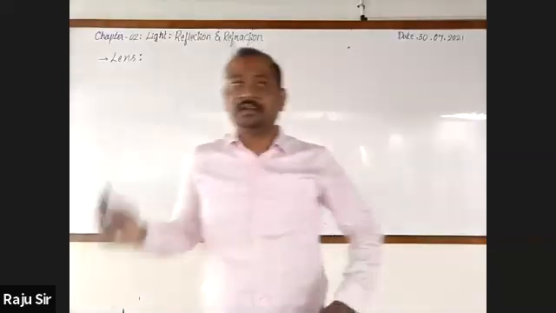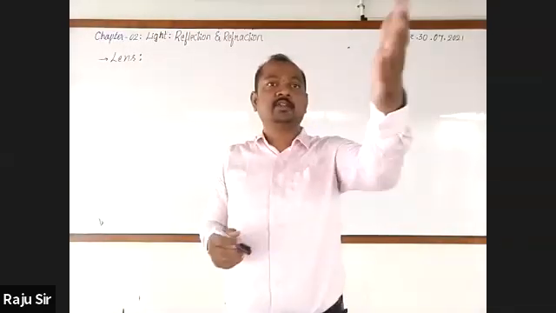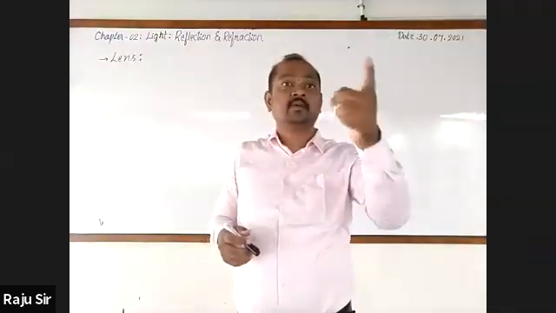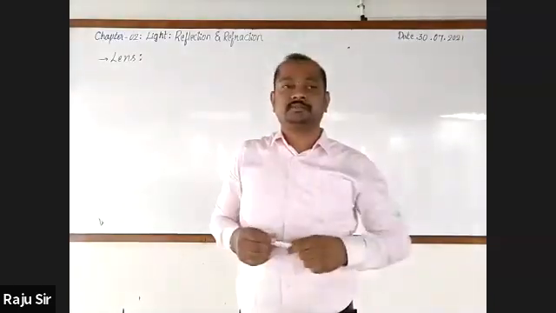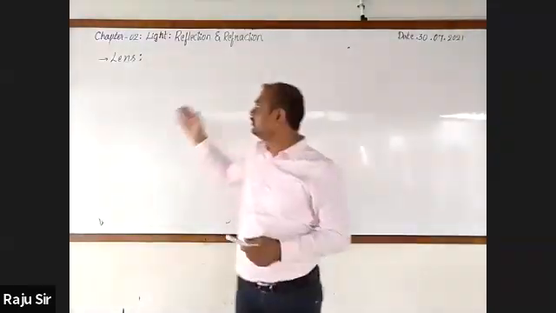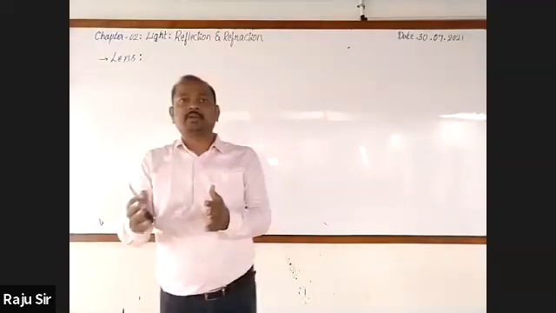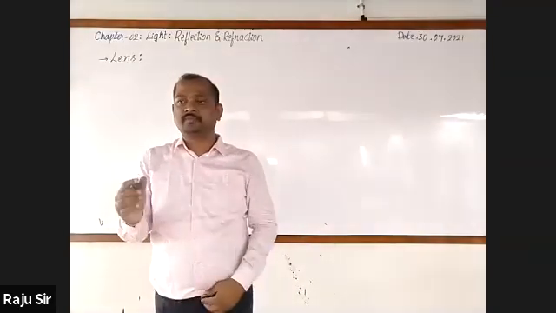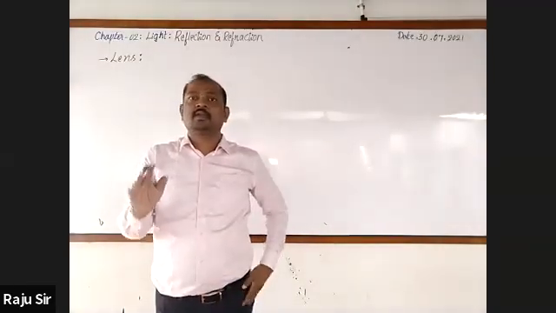How do you define lens? Anybody? Drupadesh, Vikas? A piece of transparent material which has a curved surface. A transparent material which has at least one curved surface.